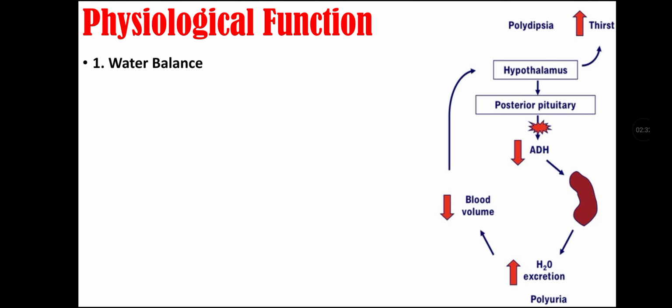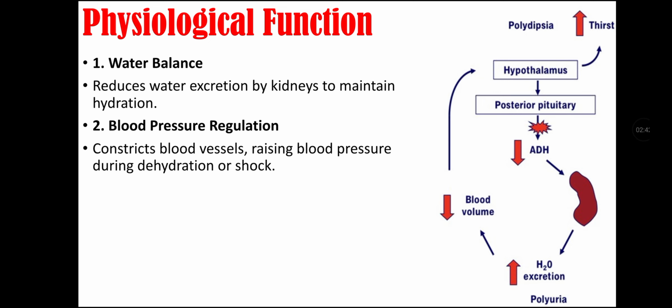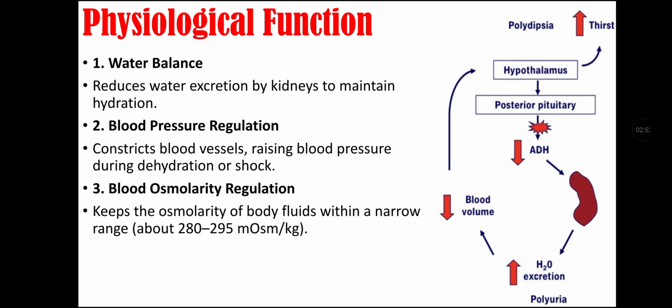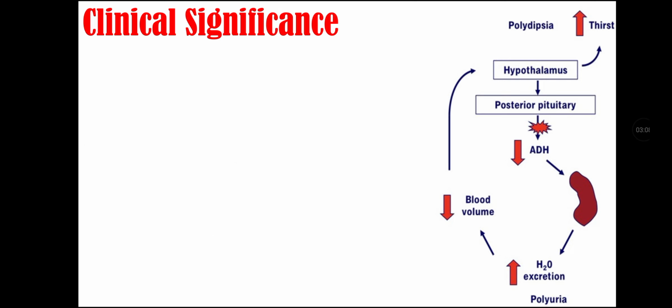Physiological function of ADH. First is water balance, as this hormone reduces water excretion by kidneys to maintain hydration. Second function is blood pressure regulation, as this constricts blood vessels, thus raising blood pressure during dehydration or shock. Third function is blood osmolarity regulation, as ADH keeps the osmolarity of body fluids within a narrow range, that is about 282 to 295 mOsm per kg. Fourth physiological function is its role in stress response, as ADH works with cortisol and adrenaline to help the body cope with stress.